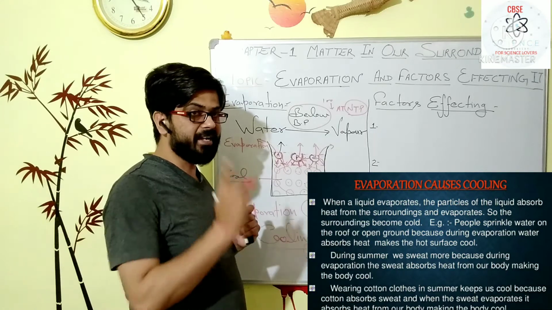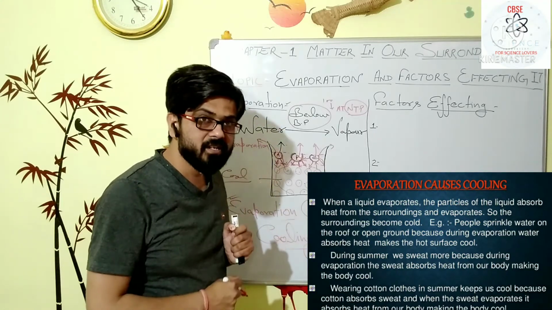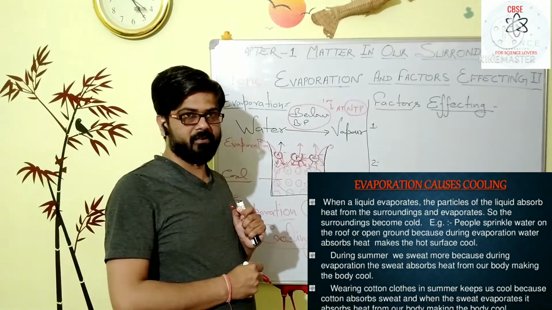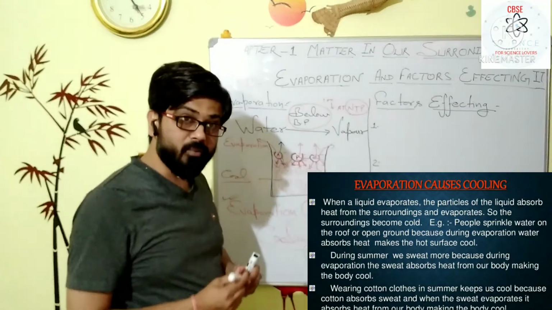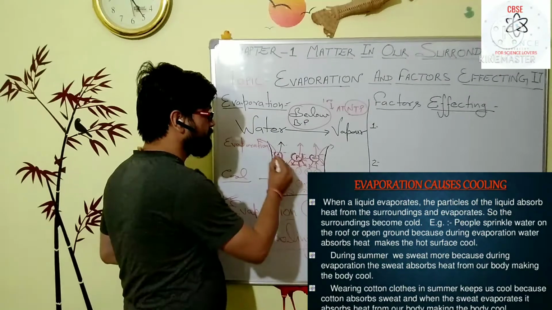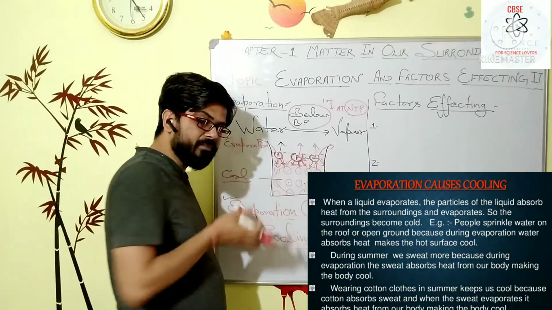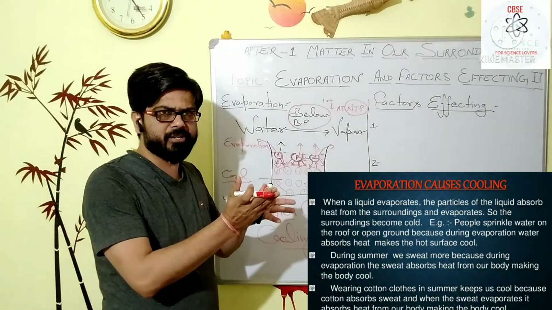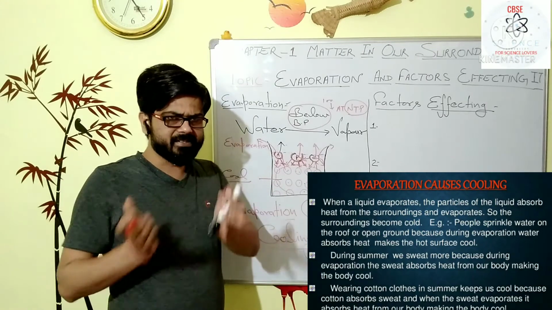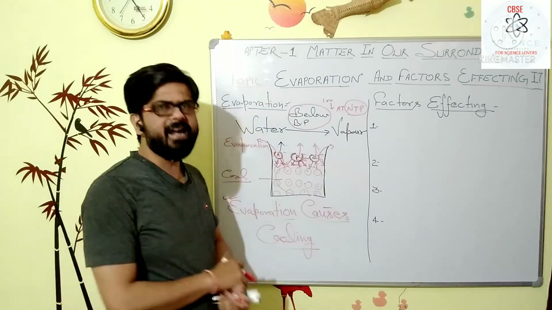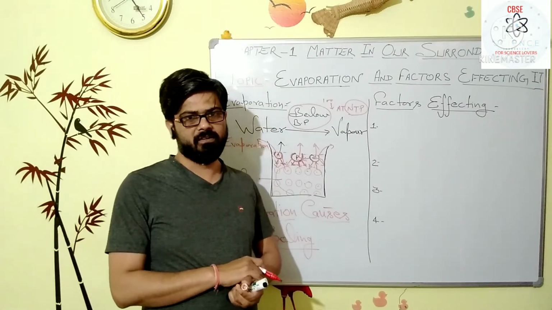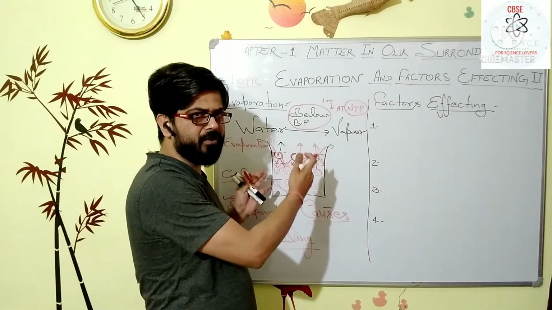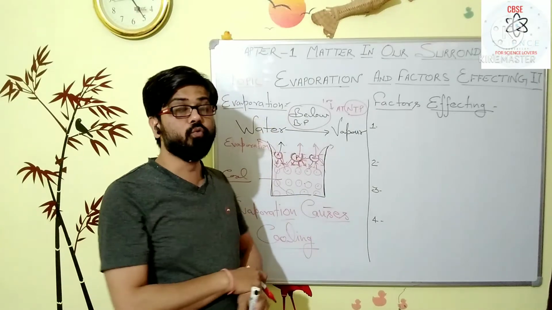So my dear students, evaporation causes cooling. Why? Because due to evaporation, the evaporated surface particles take up energy from their surroundings, and so the surrounding temperature decreases and we get a cooling effect. So that is about evaporation and its cooling effect.